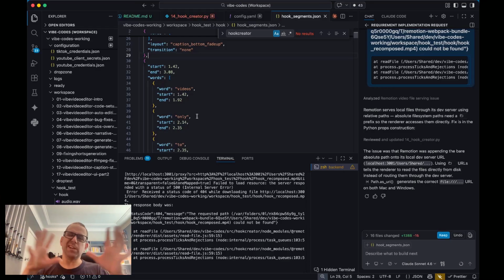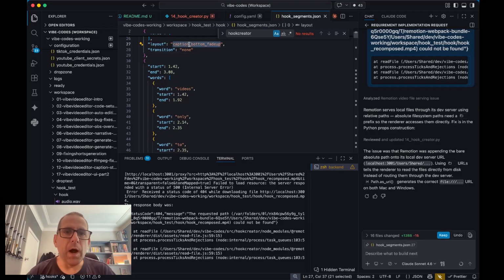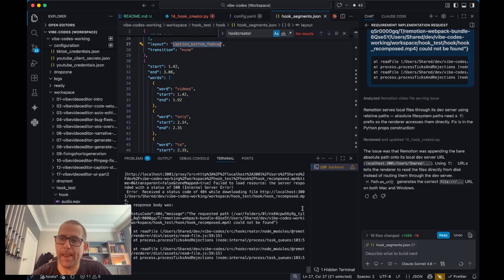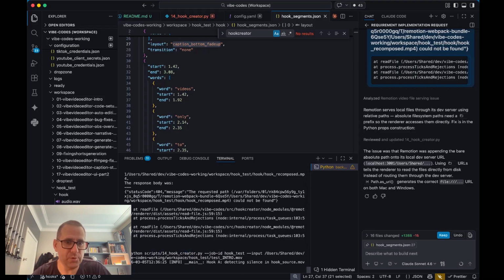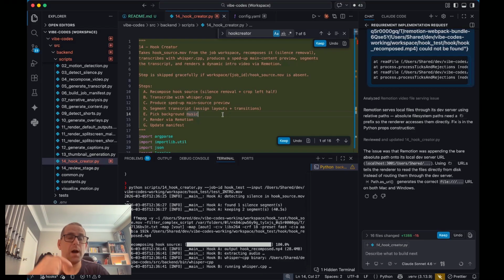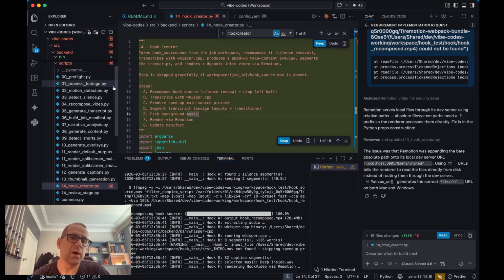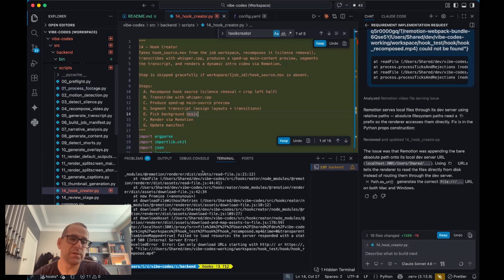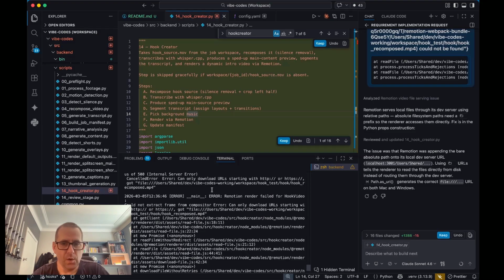What I'm expecting is though it will just look weird, and each of these little components like caption bottom fade up need tweaks to make them look better. Okay, that's fixed that. I am super excited to see what this spits out. The other thing I think is going to happen is the music's going to be too loud because I didn't tell it to turn the volume level of the music down. So expect that as well. I also need to get it to make my vocals sound a bit better. So in this script, process footage, it runs some EQ and a couple of other things on my voice.